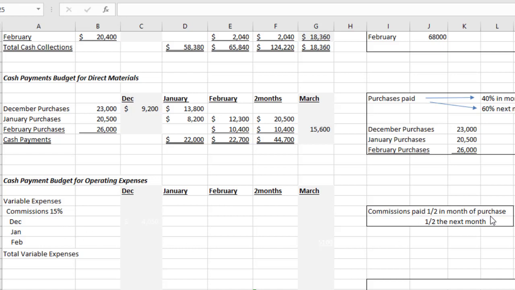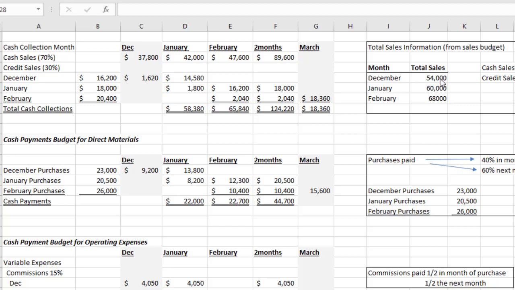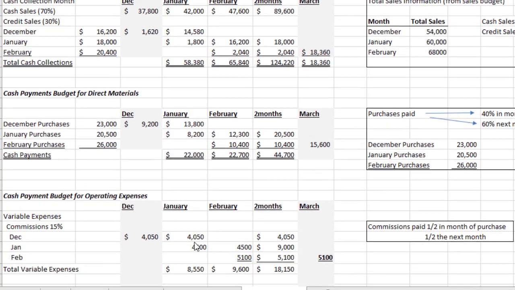So the commissions are paid half in the month of purchase. So if they make a sale, that's half of that month, and then half the next month. So they don't pay the commissions all at once, probably just in case some of their sales don't come through. So the calculation is 15% of sales. So if I go to my sales, 54,000 for December, I take 15% of that, but I only pay half in December. So 15% is 8,100, and then I pay half in December,